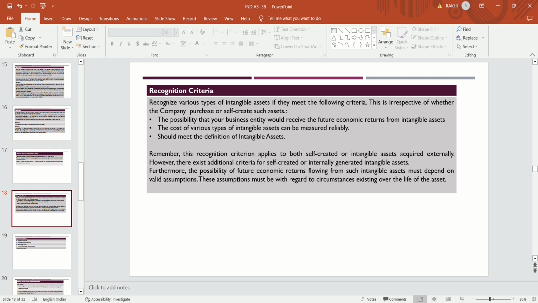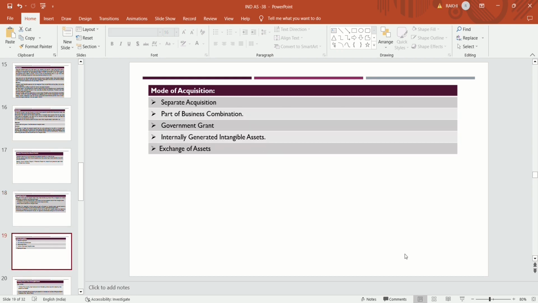Firstly, future economic benefit flows to the entity. Secondly, the cost can be measured reliably. And thirdly, it should meet the definition of an intangible. Then after that, mode of acquisition: how the entity should acquire these intangible assets.